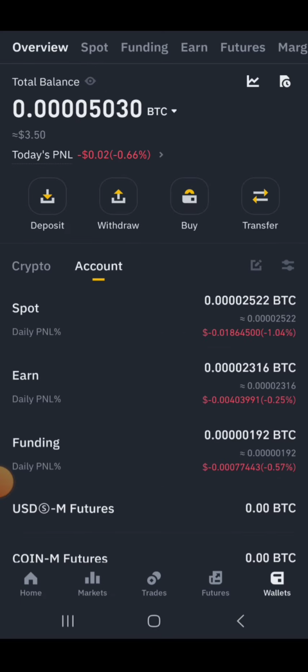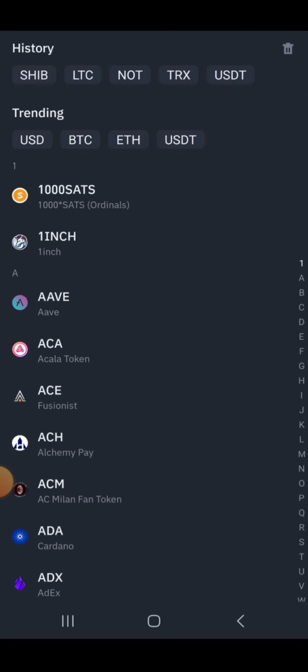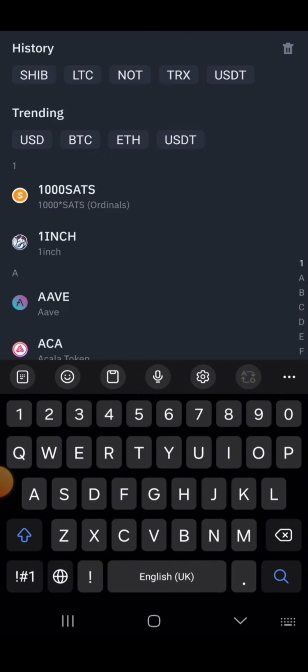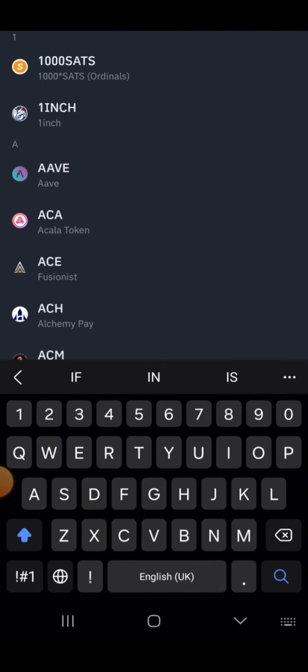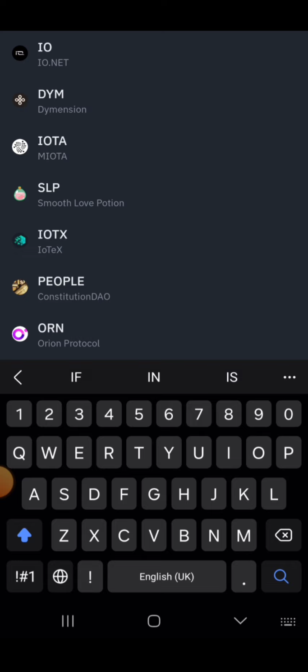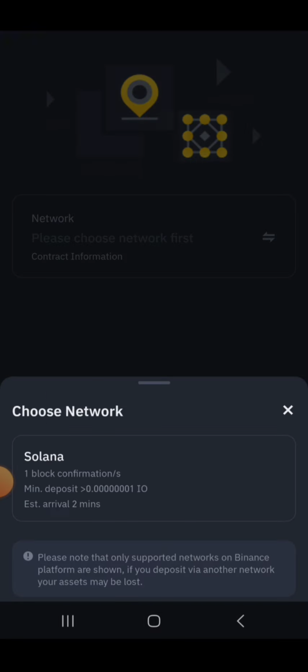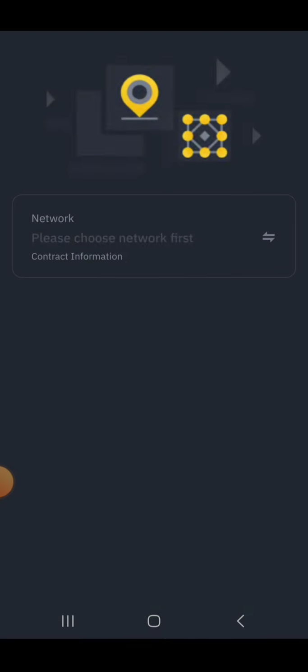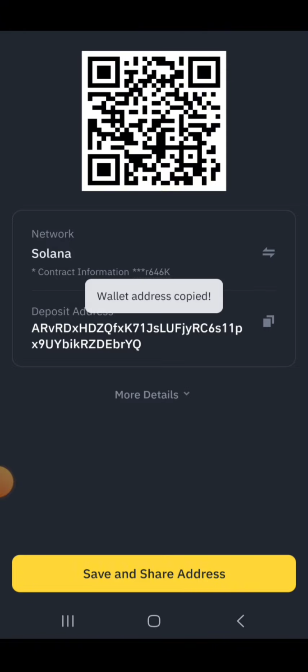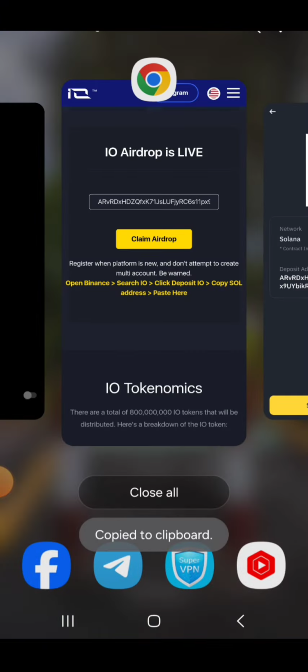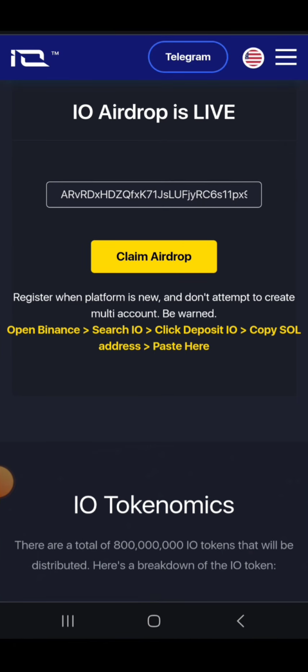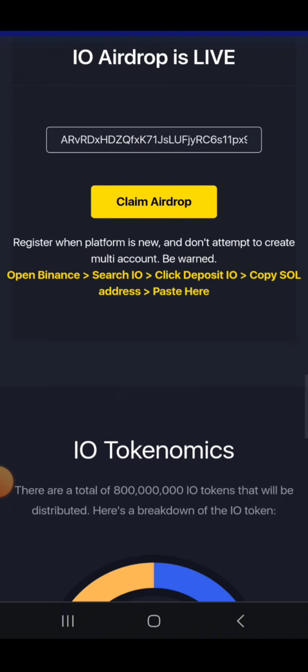Come to the wallets option, and here we have the deposit option. Click on it, on the search bar enter io.net. Click on it, then you can see that you have to click on the Solana option now, and here you have to copy your deposit address. Now come to the website that I already told you in the description, and here you need to enter your Solana wallet address, then click on claim airdrop. You can get free 50 IO token from this bot.